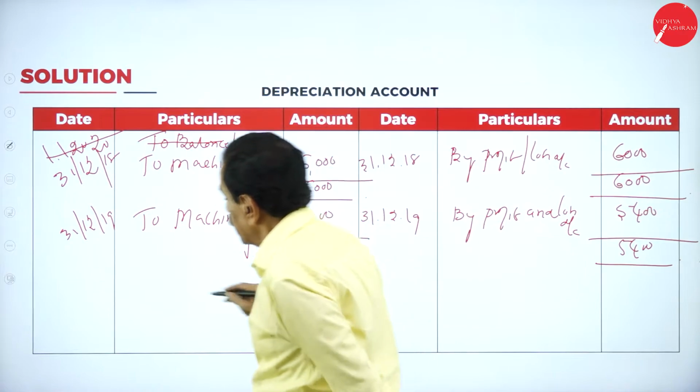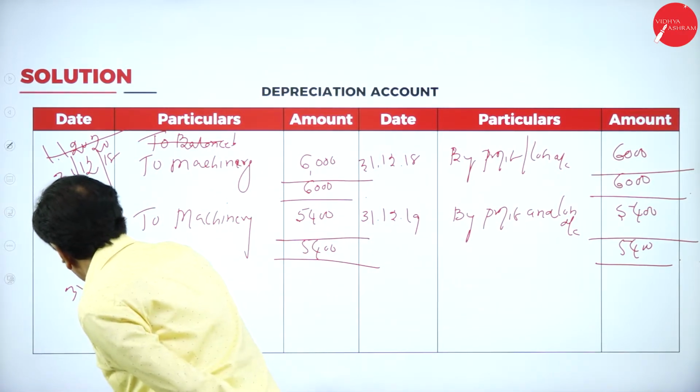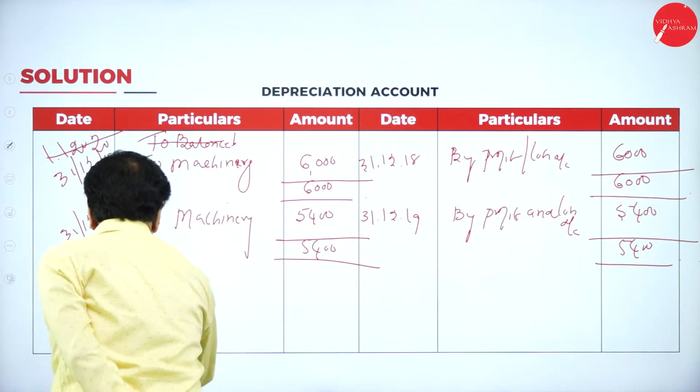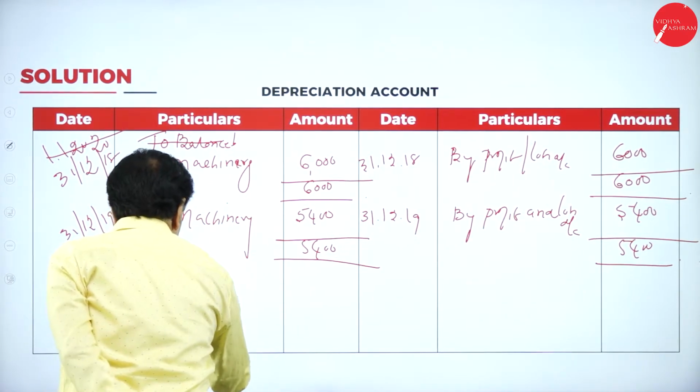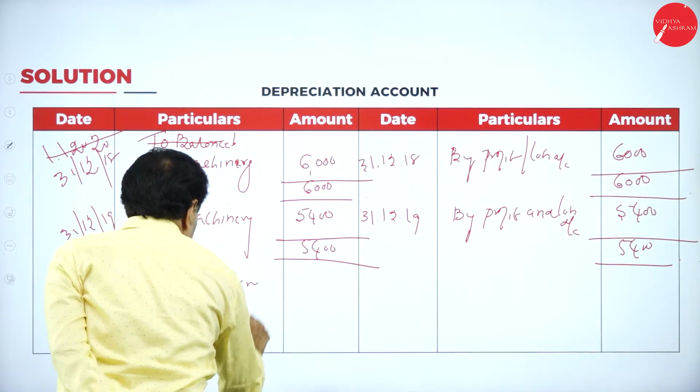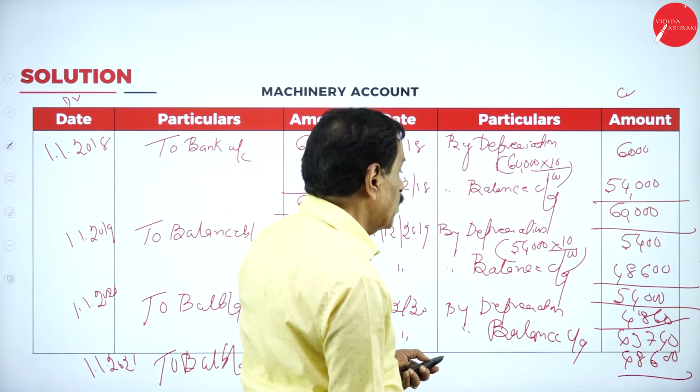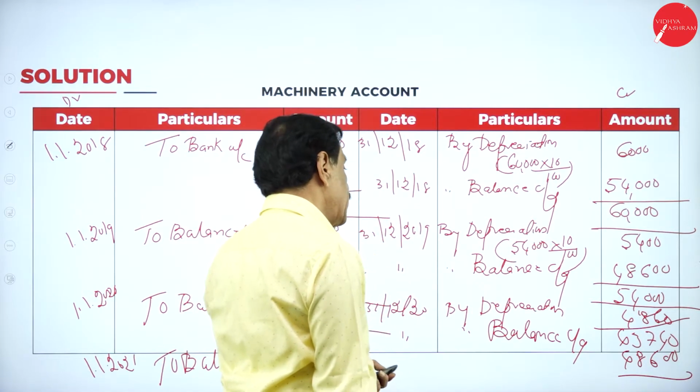Last year, 31st December 2020, to machinery. Last year, how much depreciation has gone? 4,860.